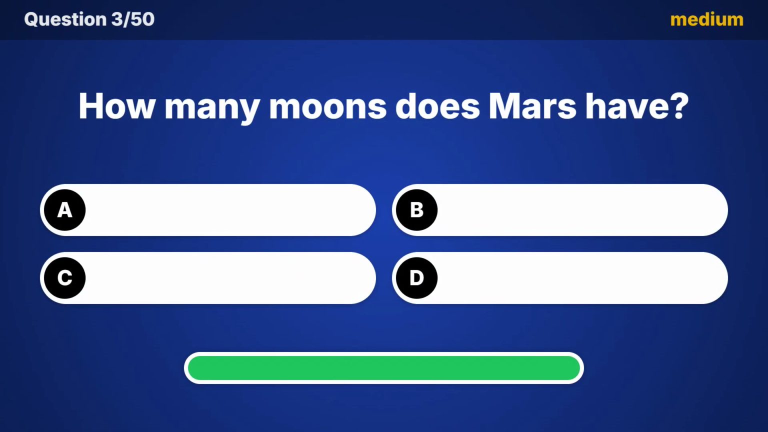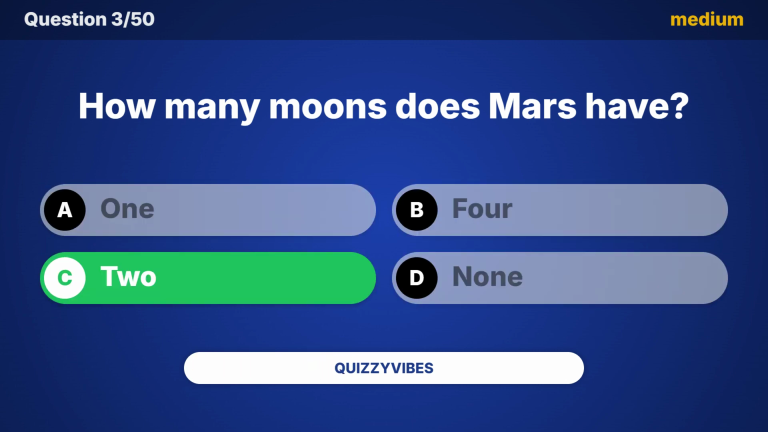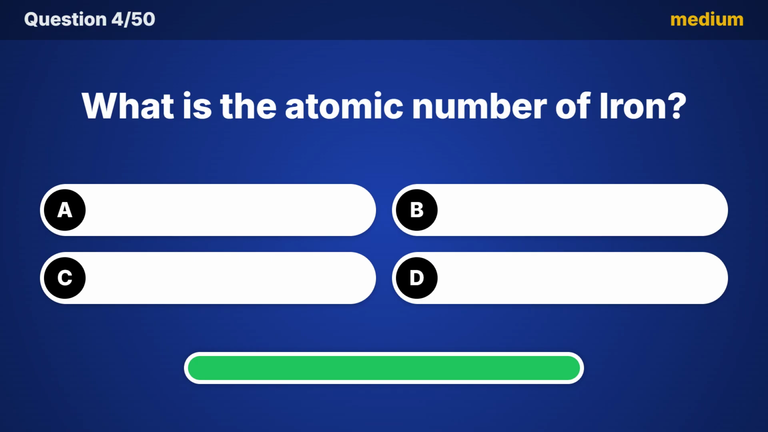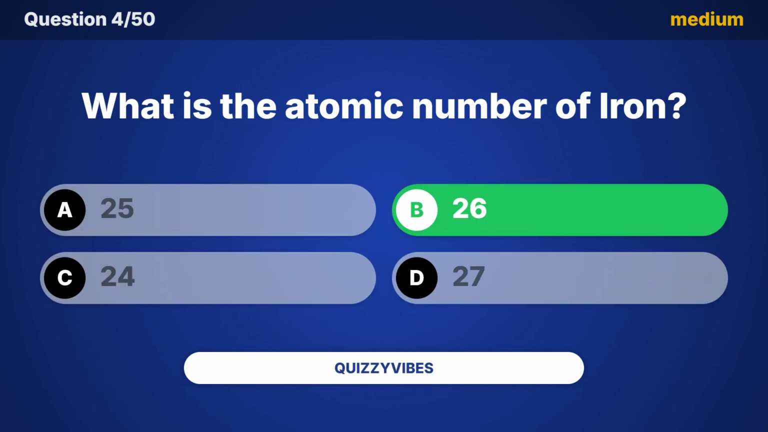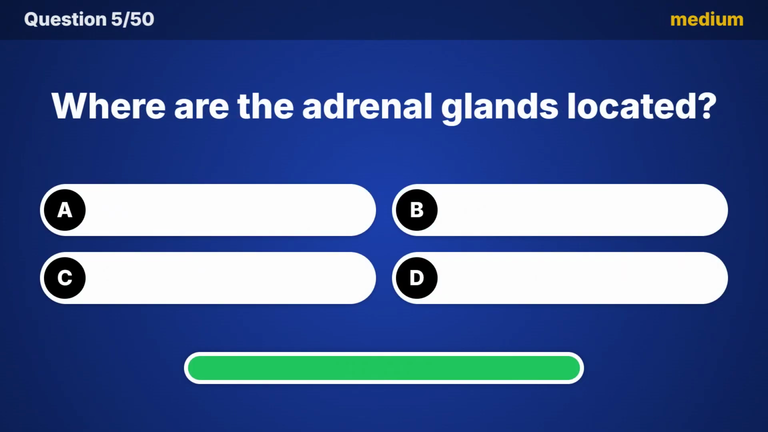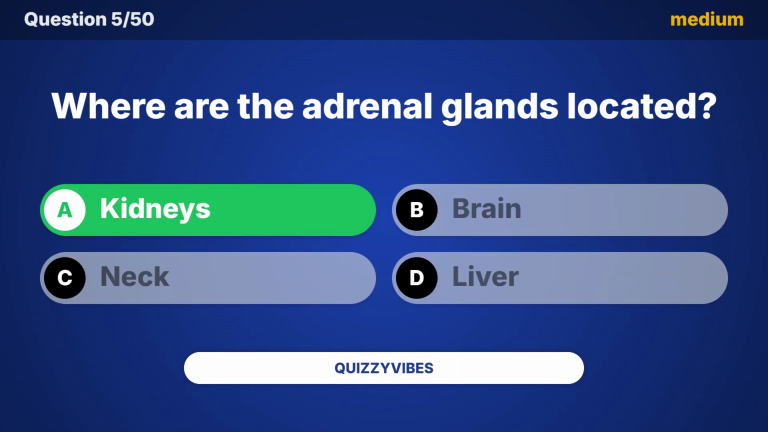How many moons does Mars have? The answer is 2. What is the atomic number of iron? The answer is 26. Where are the adrenal glands located? And the answer is kidneys.